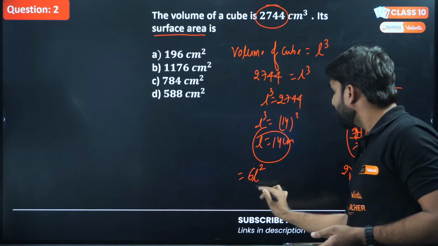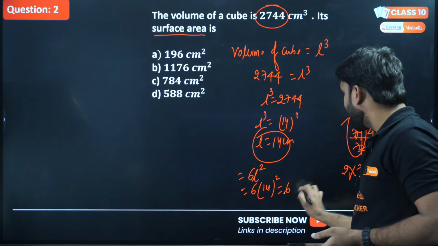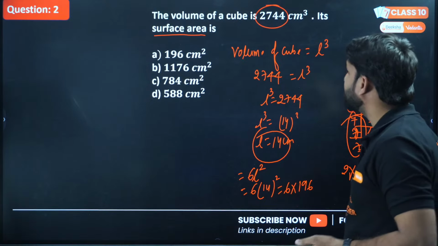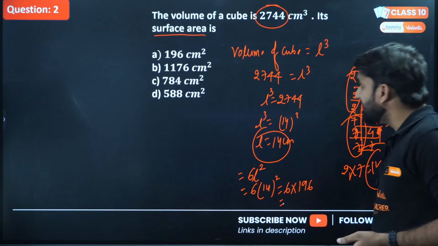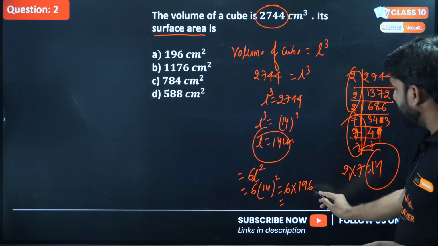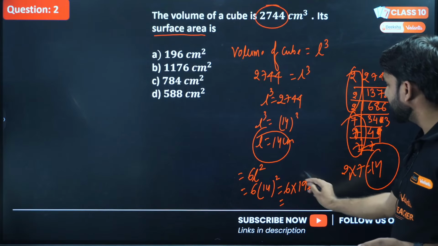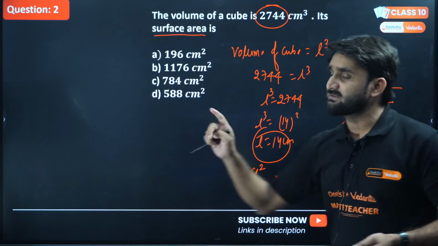Okay, so 6 into side, which is 14, 14 square. So 14 square is equal to 196. Now what will be the answer? Let me give you a short trick to find the answer. If the ones digit is 6 here, and you multiply this 196 by 6, 36 will come, so the ones position will be 6.